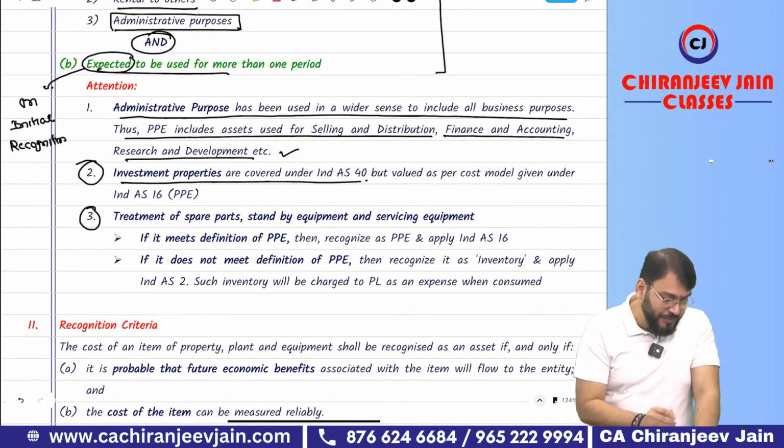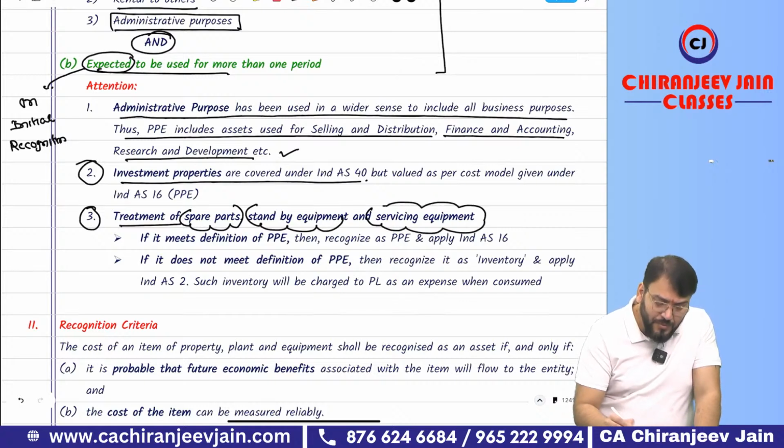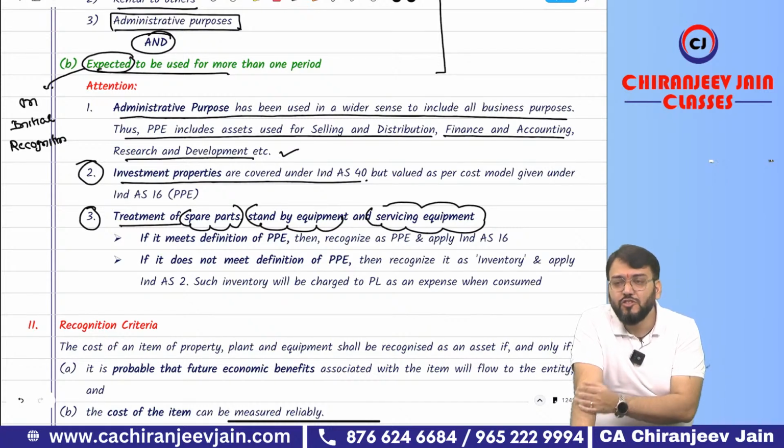Now point number 3 is for treatment of spare part, standby equipment and servicing equipment. Normally, what are these? Spare part means what? Small parts which are used in any property, plant and equipment.